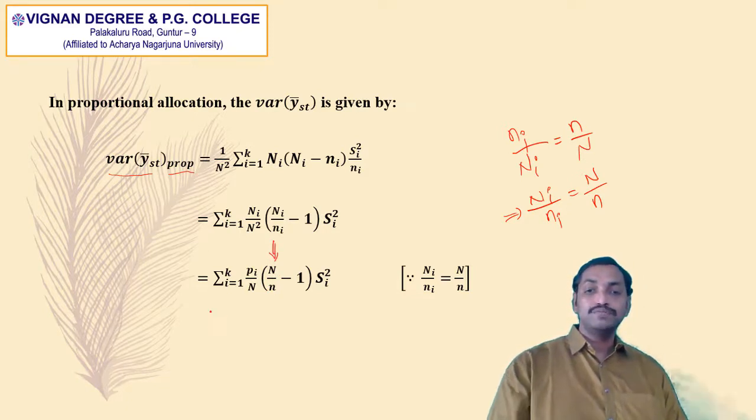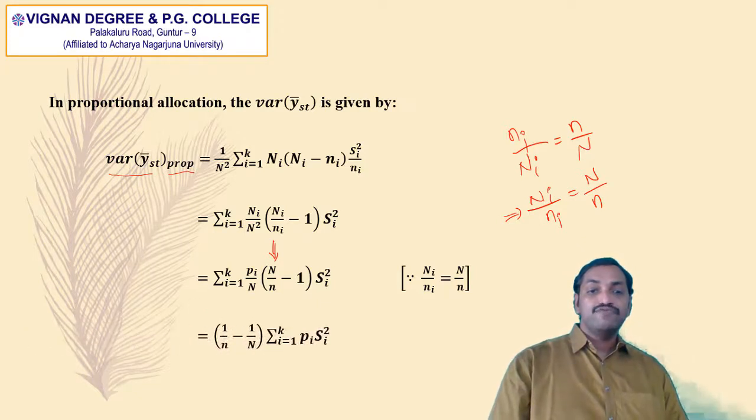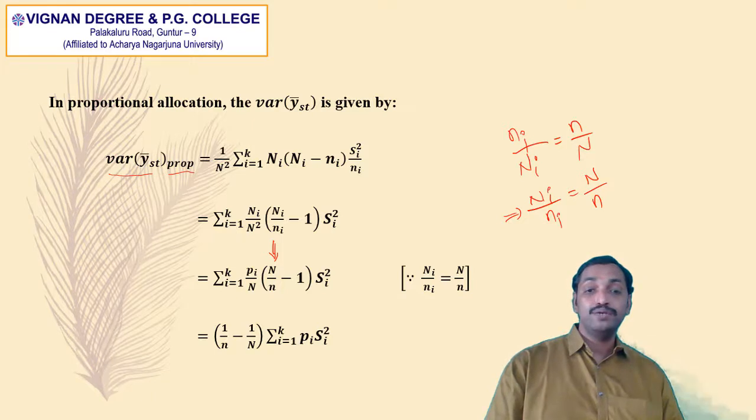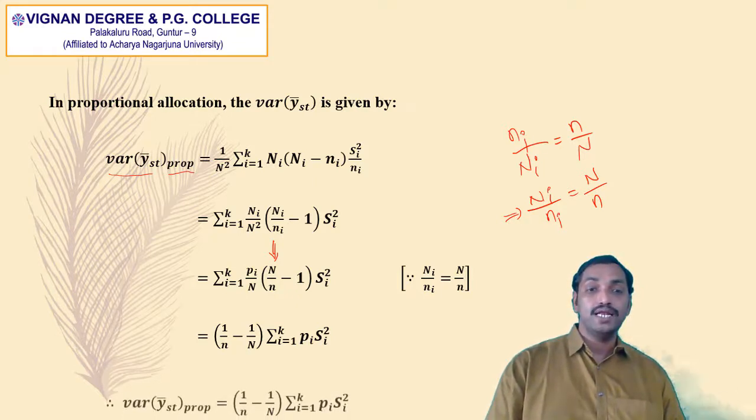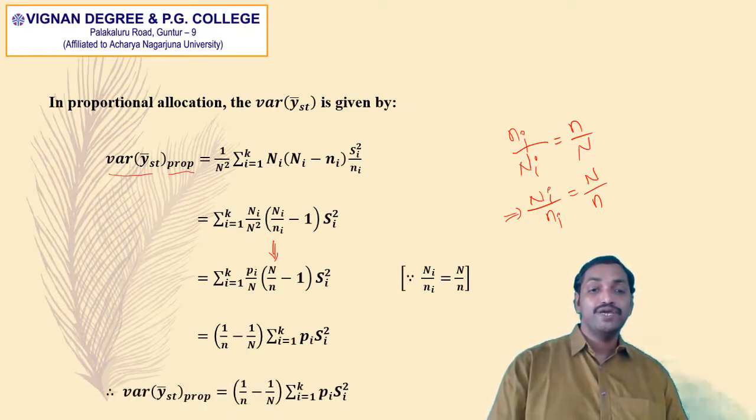So that is equal to 1 by small n minus 1 by capital N into summation i is equal to 1 to k Pi Si square, which is the formula for variance of y bar st in proportional allocation. Therefore, variance of y bar st in proportional allocation is equal to 1 divided by small n minus 1 divided by capital N into summation Pi into capital Si square.